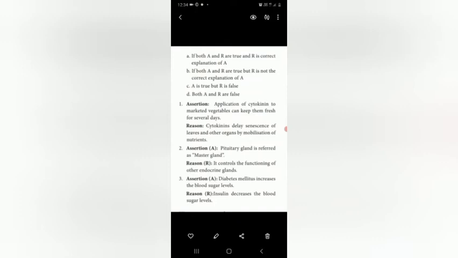And also, reason R is the correct explanation of A. So the option is A. Answer A is the correct option for the second question. Answer: if both A and R are true and R is the correct explanation of A.